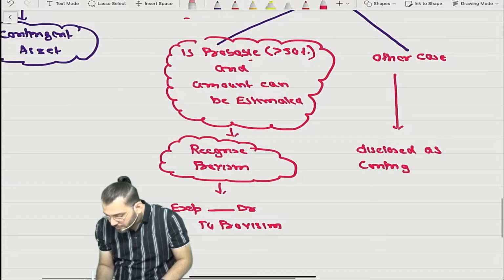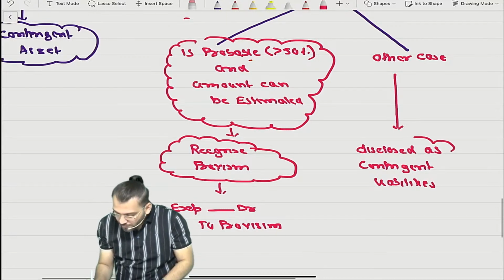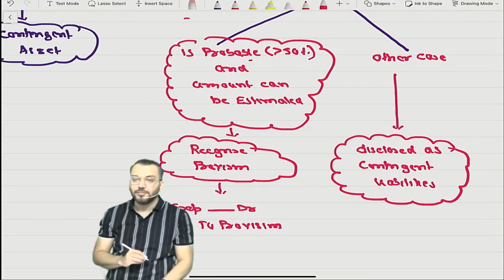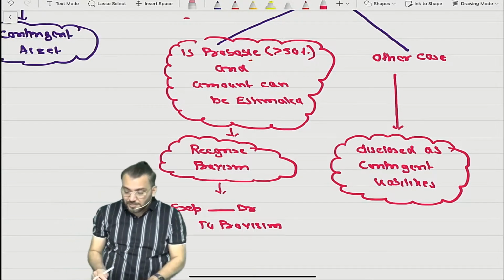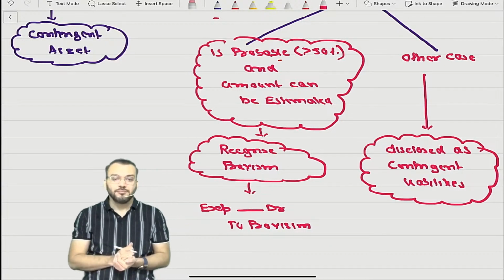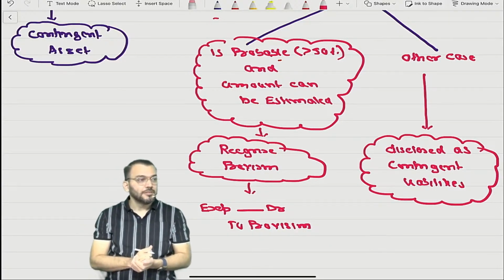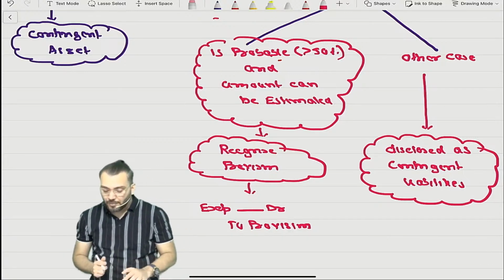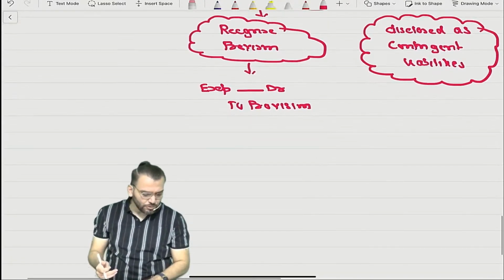Contingent liabilities. Have you understood this point? Contingent liability means everything is coming from the definition of contingencies. Correct.